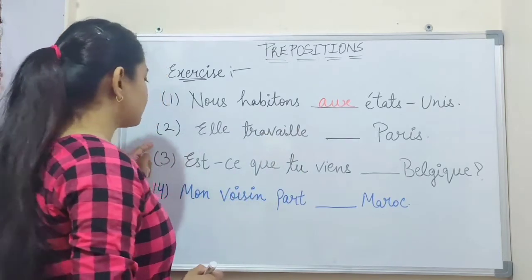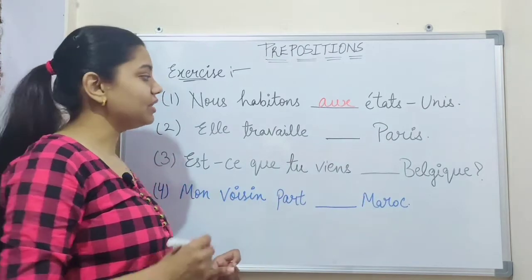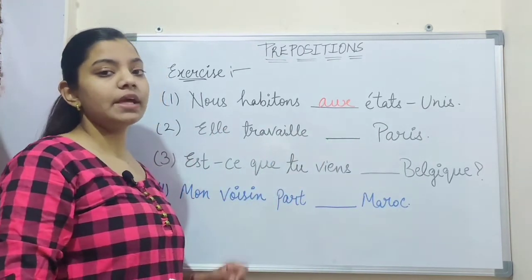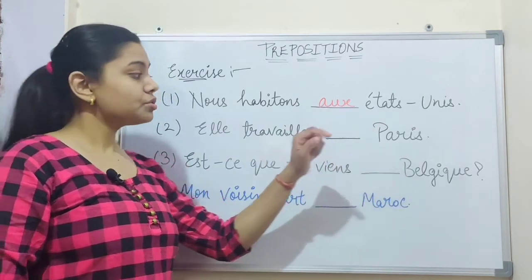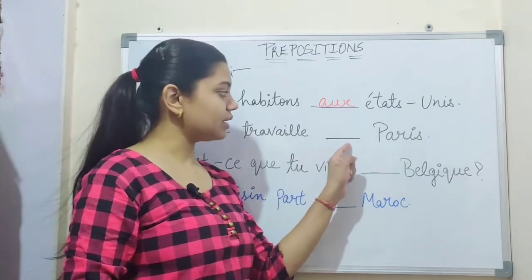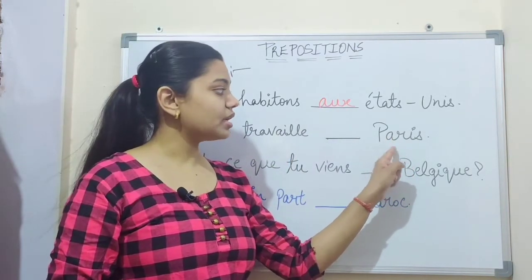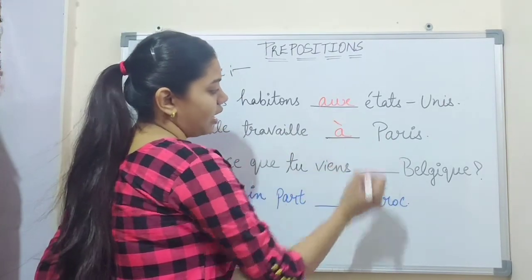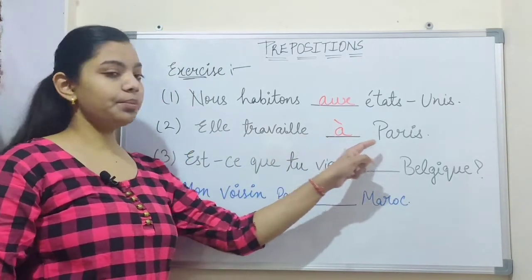Now second, elle travaille dash Paris. She works in Paris. So what do we have to put in this sentence? Paris is a ville. Paris is a city. So for a city we use à. For a city we use à. She works in Paris.